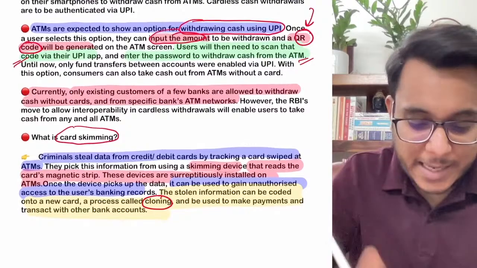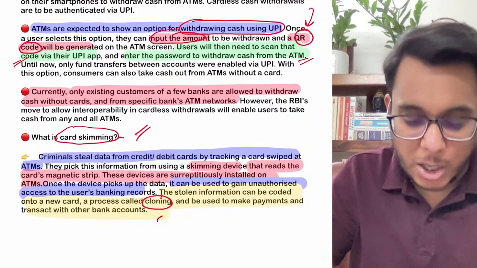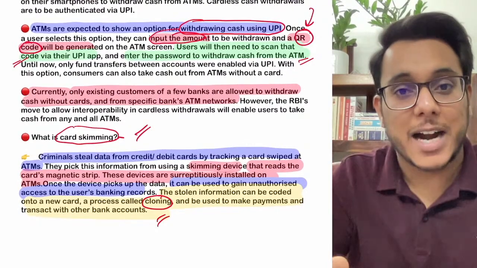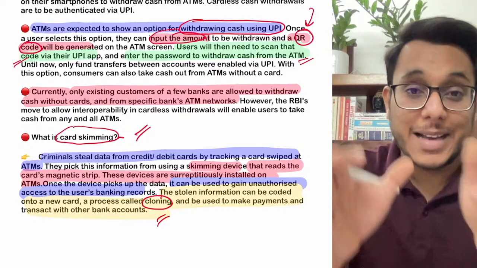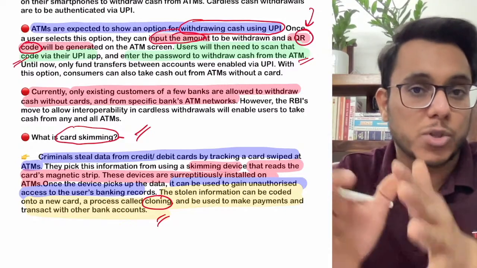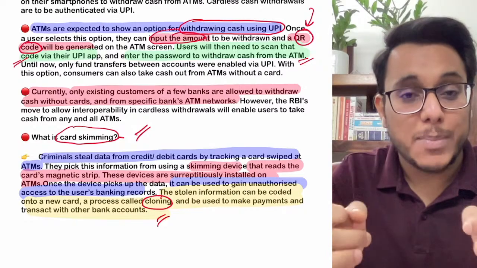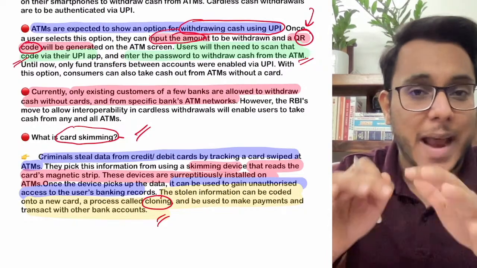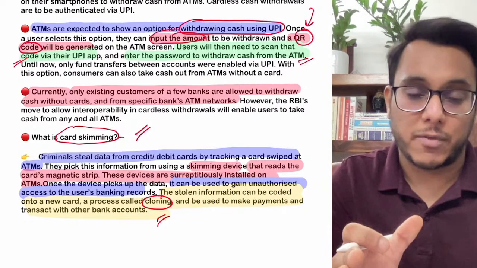Now by this card skimming, the information is stolen, and by the cloning, a duplicate, fake card will be made, and by that particular card the money can be withdrawn from the accounts of the people. And this card skimming and card cloning has become a very big problem in the past few years.